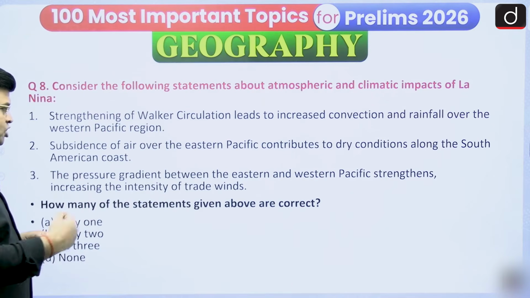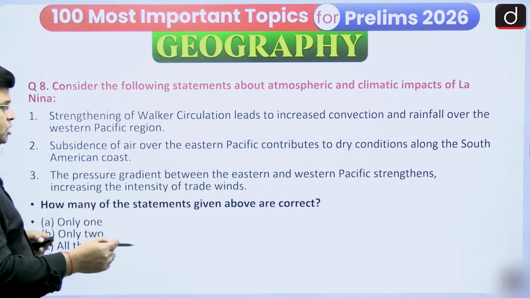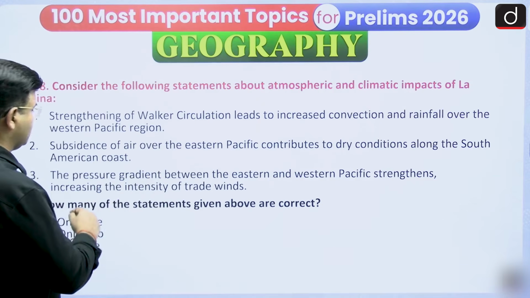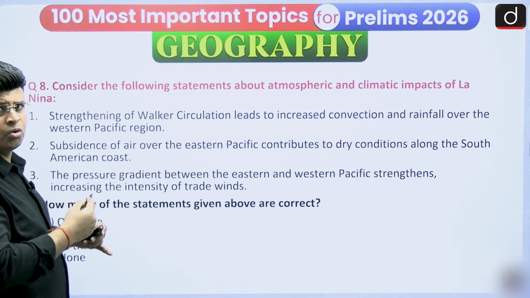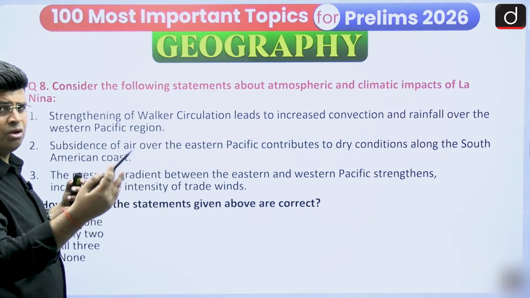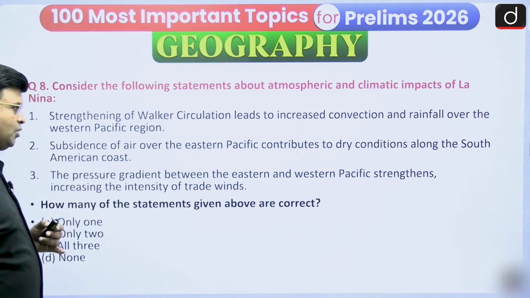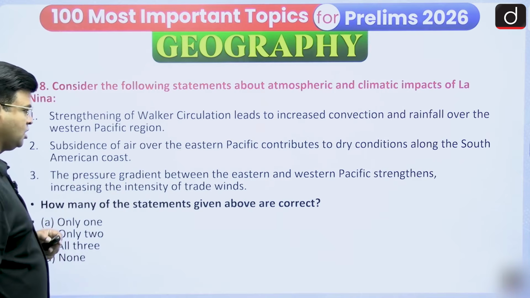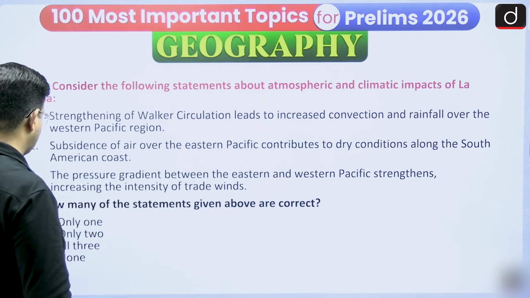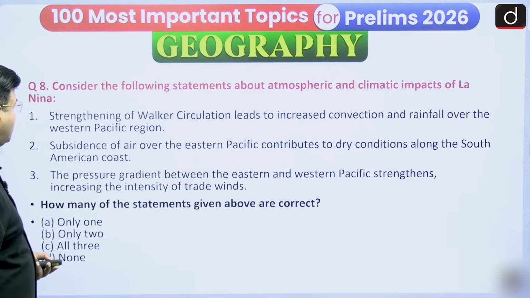Third statement: the pressure gradient between the Eastern and Western Pacific is strengthened, increasing the intensity of the trade winds. Which of the options are correct regarding that?